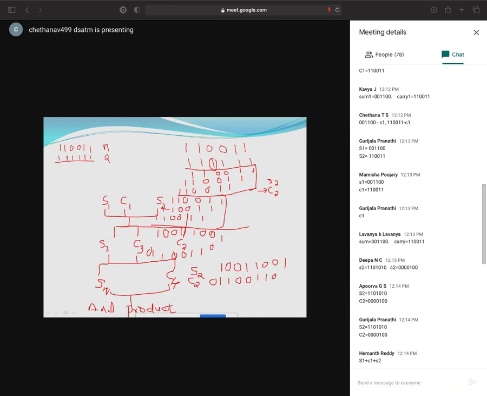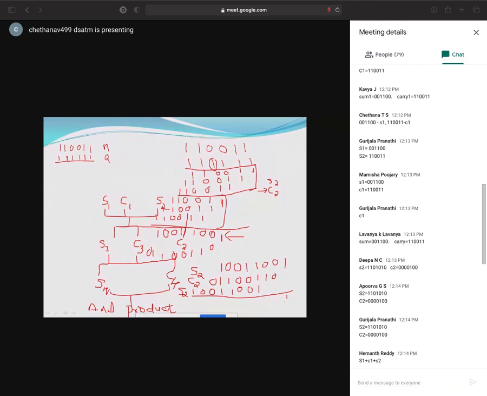S2 will start from the fourth bit. On adding, you'll get the fourth bit addition, right? After 4 bits, so 1, 2, 3, 4. So this is the location. S2 will be, sorry, S2 will be 0. I'm adding S2 with S1 and C1: 0, 1, 1, 0, 0, 1. On adding this, you will get S3, C3. I'll give you the result of S3, C3 now.